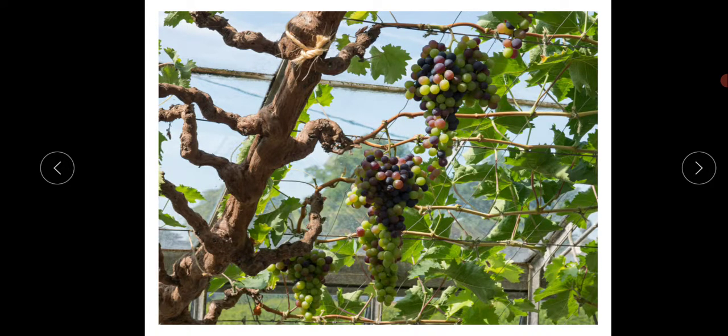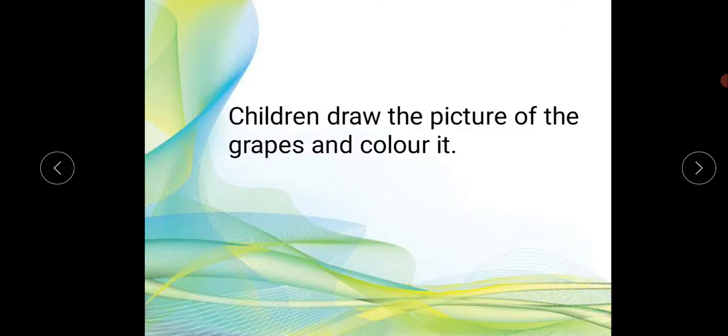Yeah, children. Next, now your work is to draw the grapes. You know how to draw the grapes, children? Yeah, draw it and color it also. You have to color the grapes. In which color will the grapes be? Grapes are green and black, right? There are black grapes also and green grapes also. In these two colors, whichever color you want, you can draw.